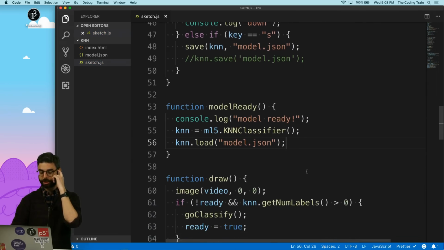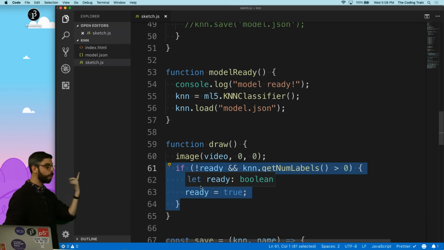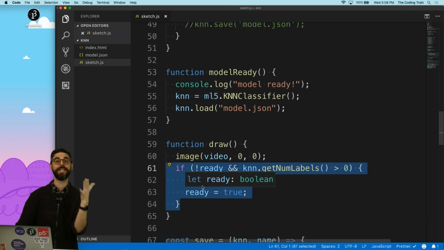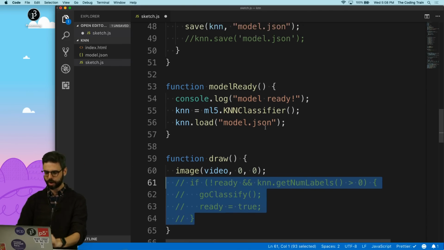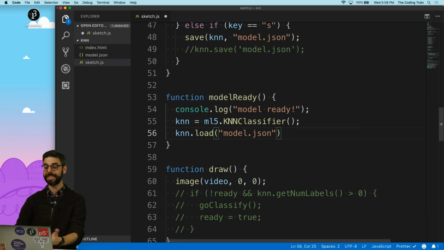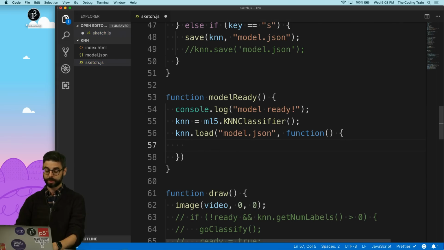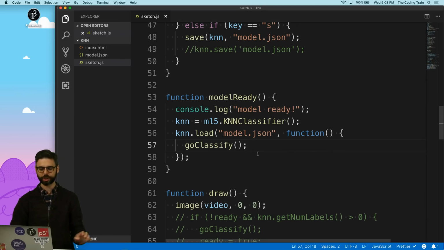And I don't need to train it again. I don't need to call go classify in draw the way I did before. That's no longer relevant. This needs a callback. It's so confusing. When the model is loaded, then I can say go classify. So I'm just putting an anonymous function callback in here.